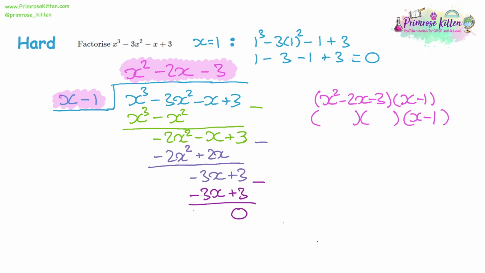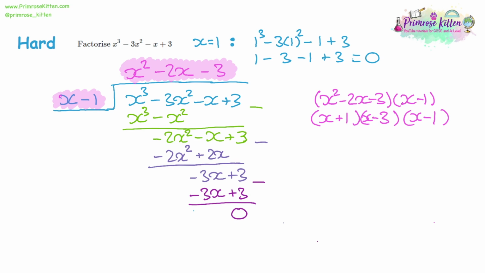So we've got negative 3 at the end, so we definitely have a 3 and a 1. And to get a negative 2 in the middle, we're going to have to take away 3 and add 1. So our final factorisation is going to look like this. If you can't factorise a quadratic by inspection, then you could complete the square, or you could use the quadratic formula. But now you can see we've got our final answer. Our 3 factors: x plus 1, x minus 3, and x minus 1.